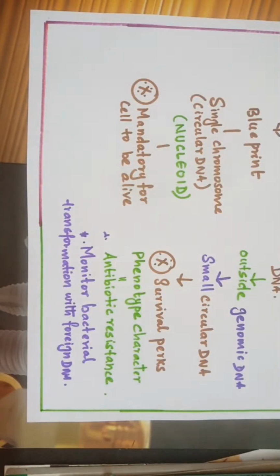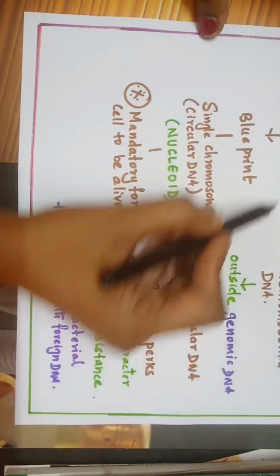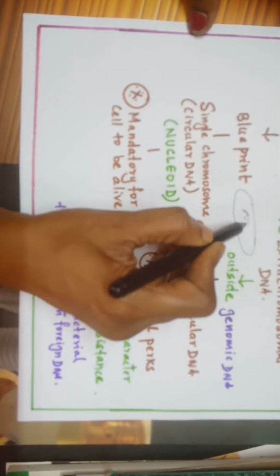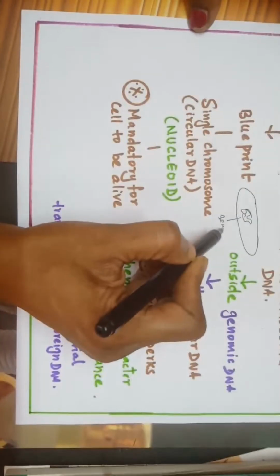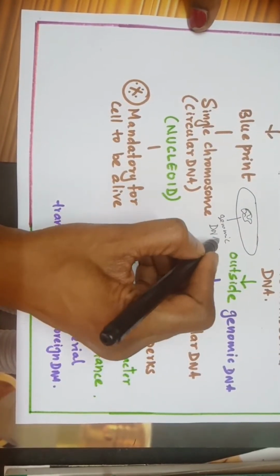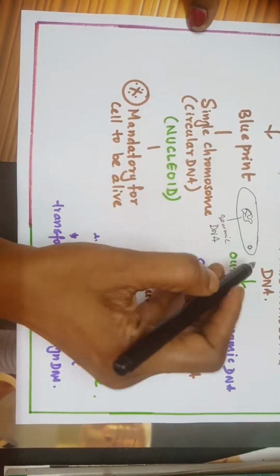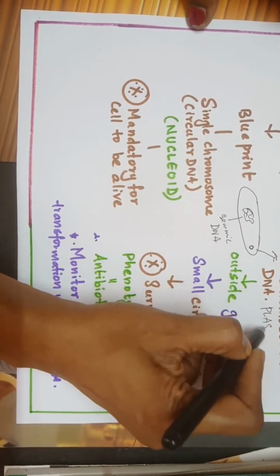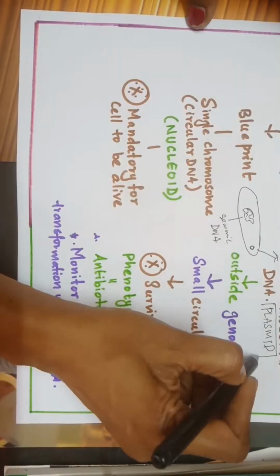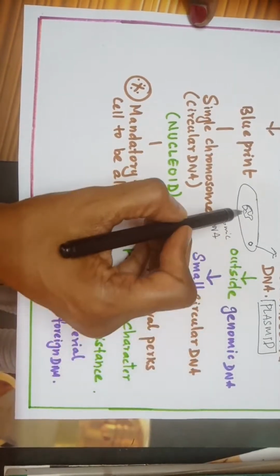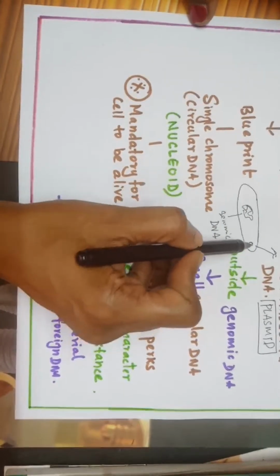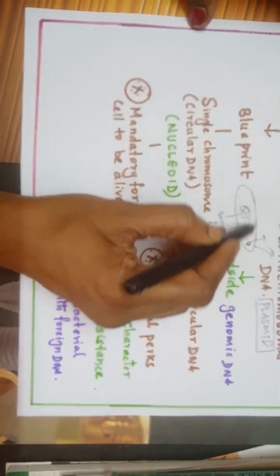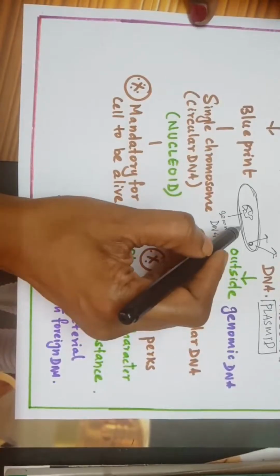Now, genomic DNA versus extra chromosomal DNA. Right now I explained, in the cell you have the DNA. This is the genomic DNA. This is the small circular DNA, which is the extra chromosomal DNA. What is it also called? Type the answer in the comment section, students. It is also called plasmid. Now we are going to see the difference between genomic DNA and extra chromosomal DNA. Suppose I take this out of the bacterial cell, what will happen to the bacteria? Nothing will happen. It can survive.